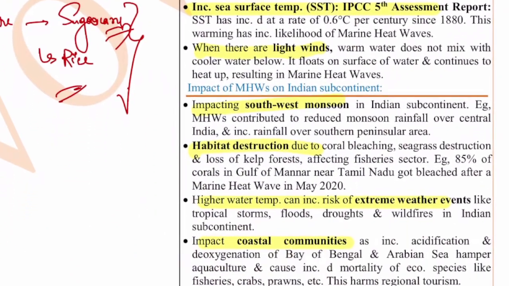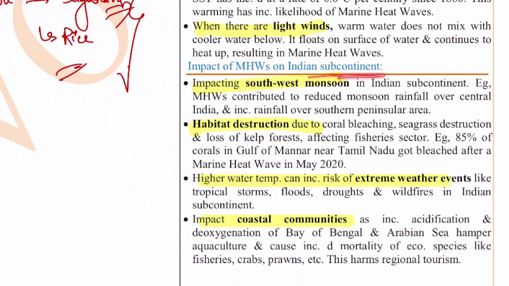Now the impact of marine heat waves on the Indian subcontinent. The first is that it impacts the southwest monsoon. For example, monsoon heat waves contributed to reduced monsoon rainfall over central India and increased rainfall over the southern peninsular area. Because, as you all know, let's say this is South India, and here we have the Arabian Sea, here we have the Bay of Bengal, and here we have the Indian Ocean.